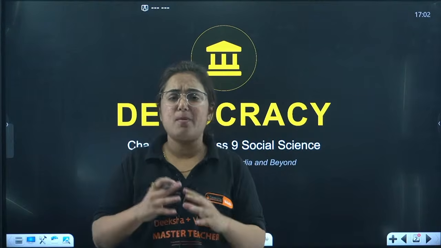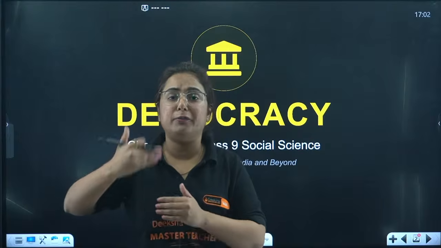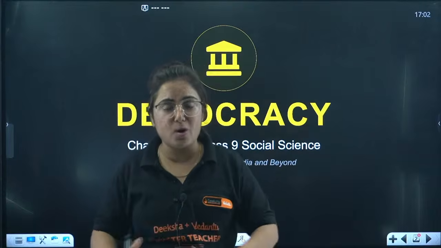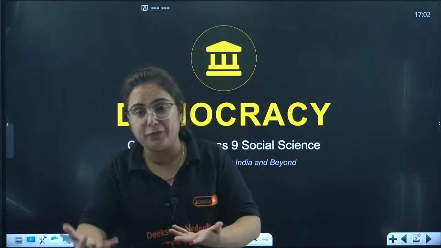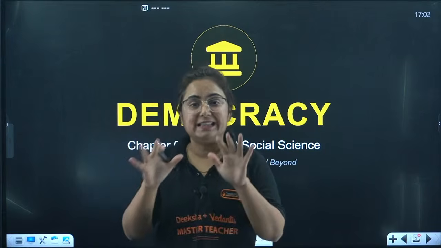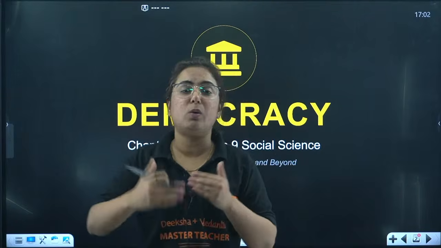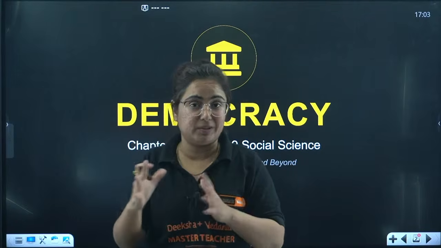In democracy we have to understand different things like the types of democratic systems. There are different types of democratic systems in modern democracies as well. We need to understand the features of Indian democracy in this particular chapter. So be ready. With the help of MCQs, we are going to understand each concept in detail.